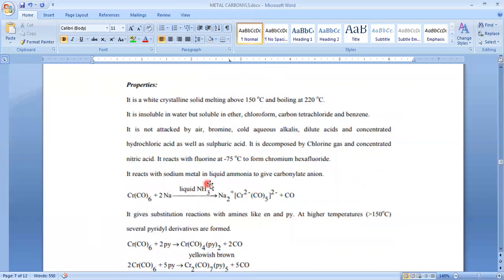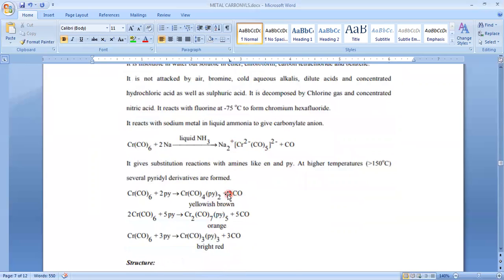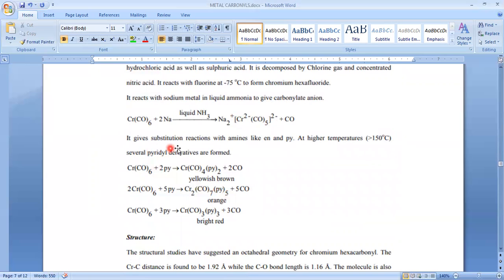It reacts with sodium metal in liquid ammonia, just like our previous iron carbonyl has done, giving the same type of reaction, and that also gives the same complex compound. And next, it gives a substitution reaction. Substitution reaction means one carbonyl will be replaced. Carbonyl here means nothing but a ligand. One ligand is replaced by another ligand. So CO is a monodentate ligand, and pyridine is also a monodentate ligand.